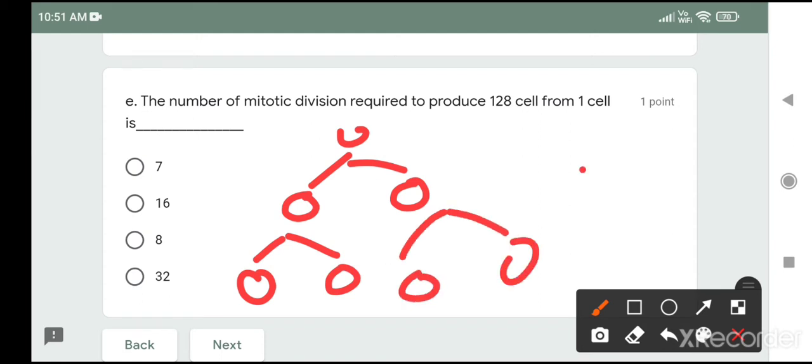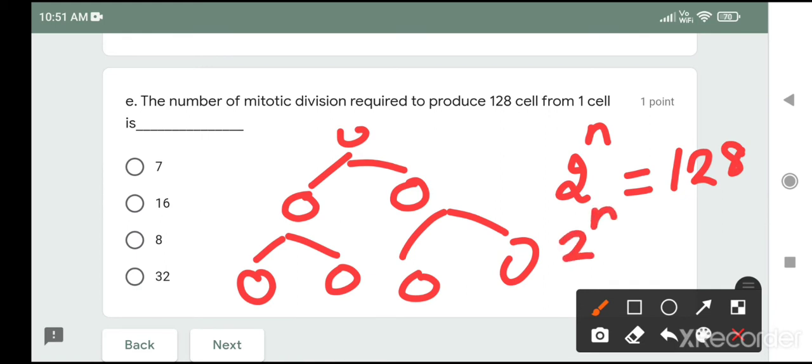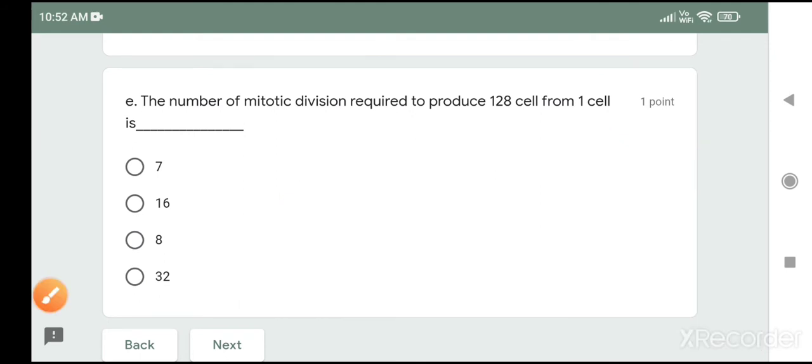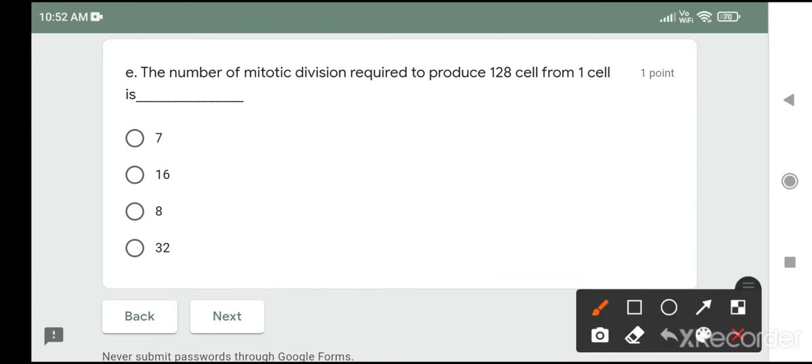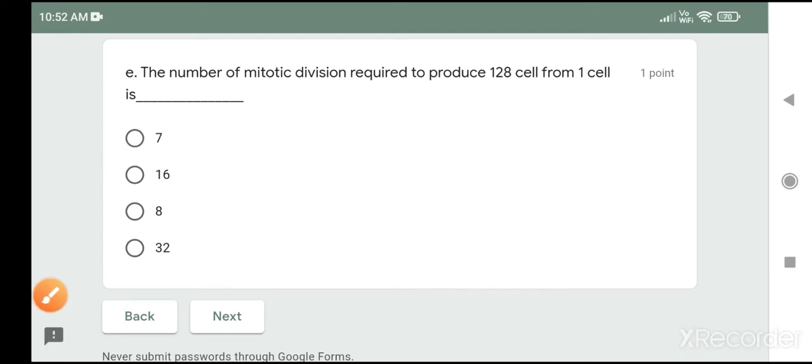Otherwise the right way is, there is a formula to calculate the number of mitotic divisions, and it is 2 raised to the power n equals the number of cells produced. So 2 raised to the power n will be approximately 2 raised to the power 7. Here n is equal to 7. So the number of divisions required to produce 120 cells from one cell is 7. So the correct answer is 7.